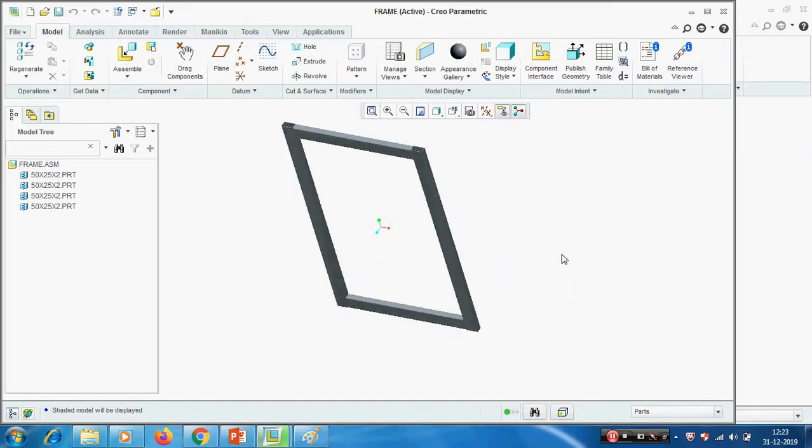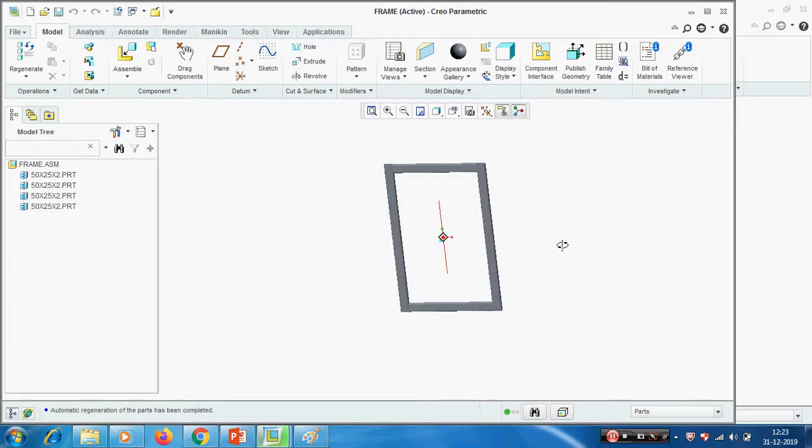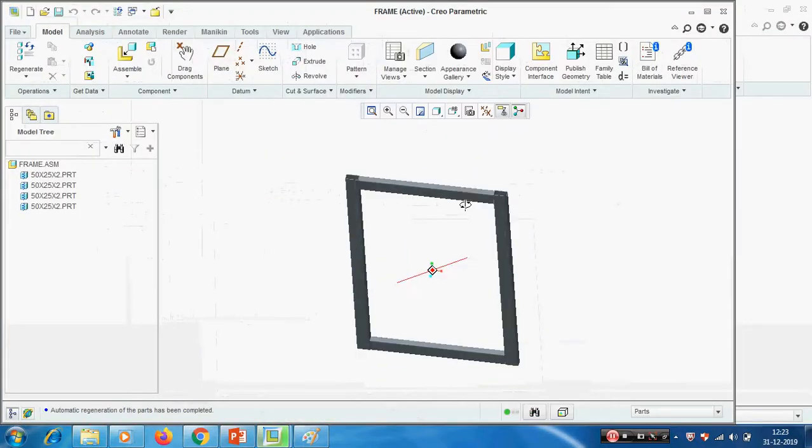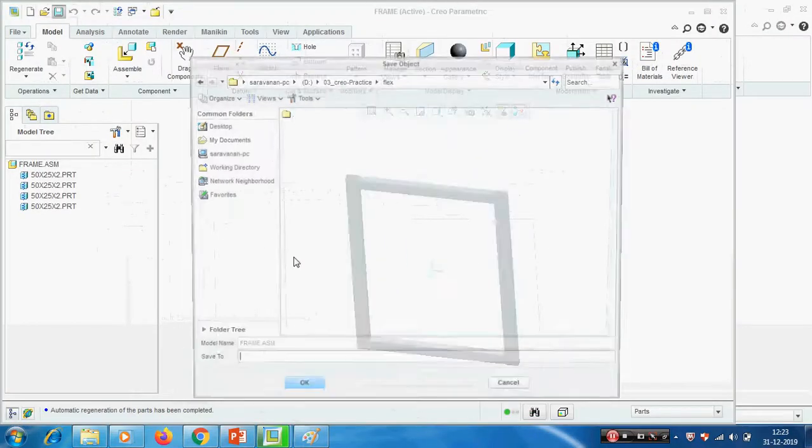Okay, we have created one frame. Then on that we are going to place a glass or metal plate. Metal plate we will keep one metal plate on that. This is the size, 900 by 600. Okay, this frame we have created.